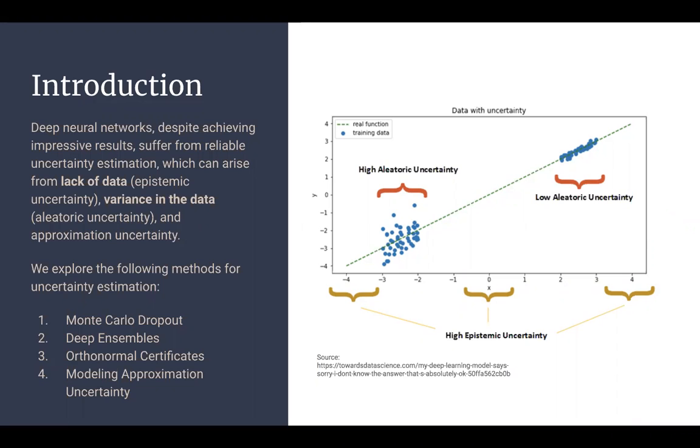For aleatoric uncertainty, Monte Carlo dropout and deep ensembles are computed on the MNIST dataset. For epistemic uncertainty, orthonormal certificates are computed on the Boston housing dataset. For approximation uncertainty, we generate our own data from the cubic function with predefined noise and show the resulting uncertainty after training using different degree models. These methods are then assessed and analyzed for their prediction accuracies and uncertainty estimates.